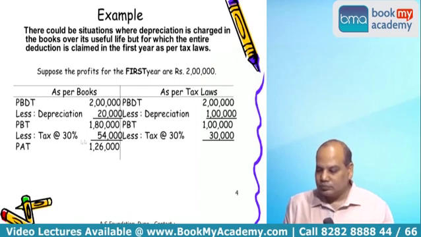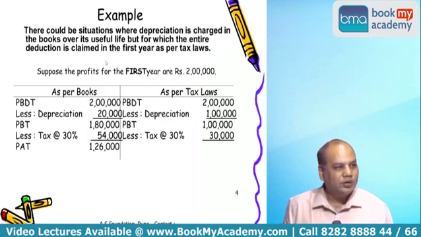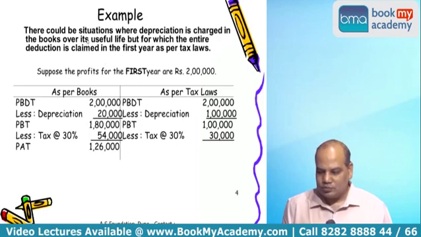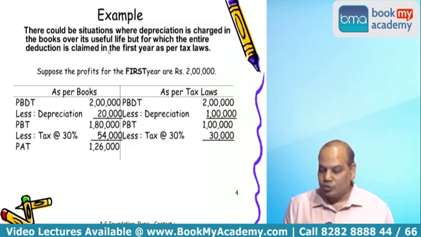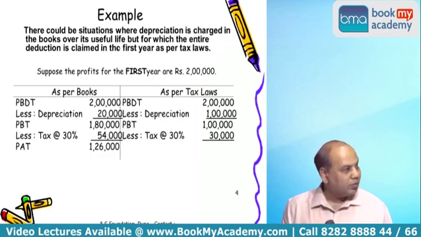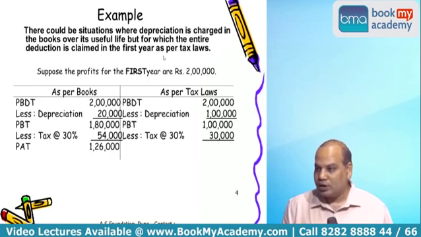Okay. Now see what will happen if you do not apply Ind AS 12. What will happen if you do not apply Ind AS 12? So just understand this example. No need to write. There could be situations where depreciation is charged in the books over its useful life, but for which the entire deduction is claimed in the first year as per the tax laws. Do you know the section number where 100% depreciation is allowed in the first year?